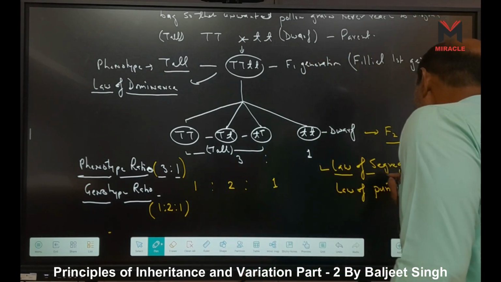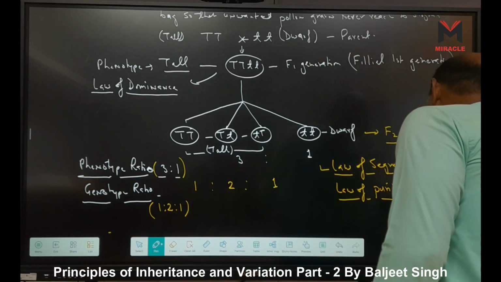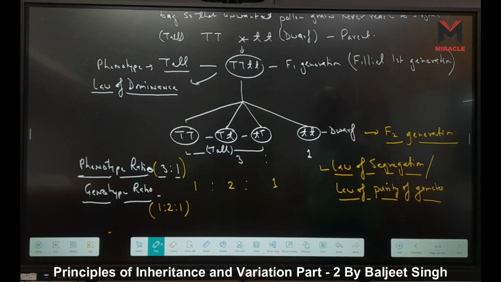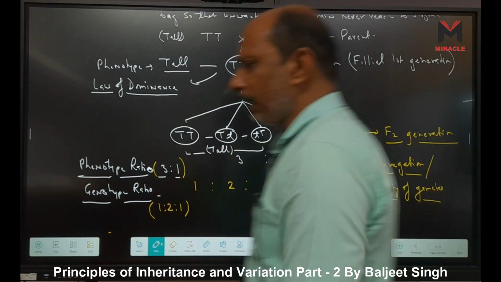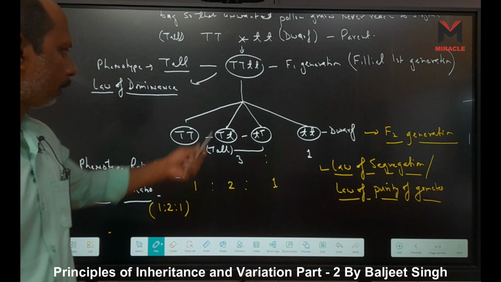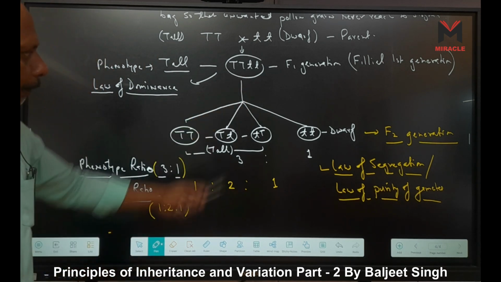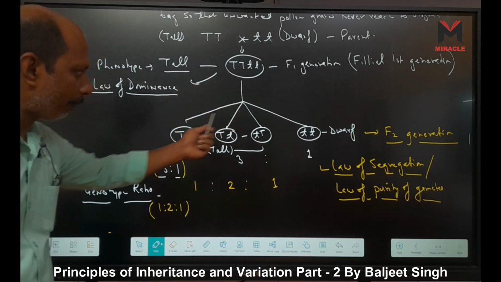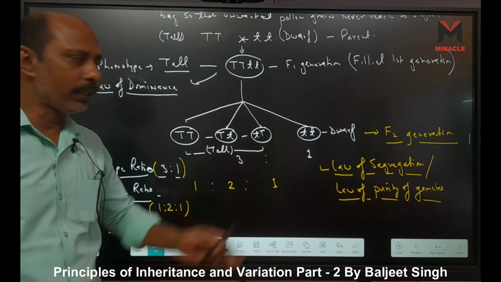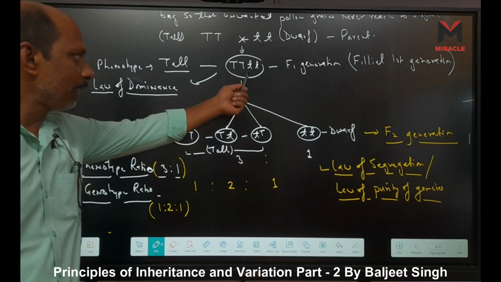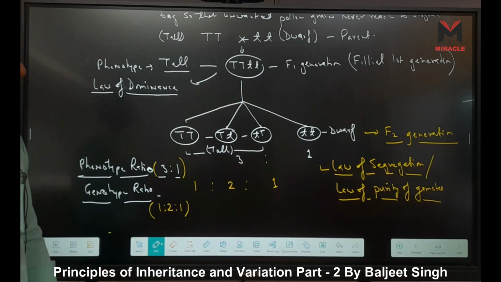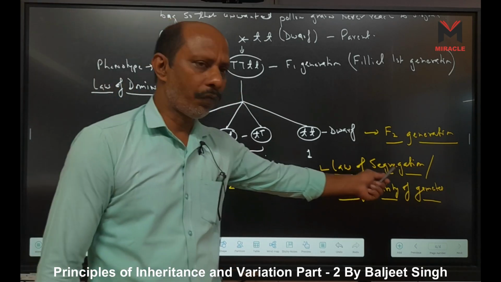Segregate means they separate. Both are present together in the F1 generation, but in the formation of gametes these genes get separated. That is called the law of segregation.